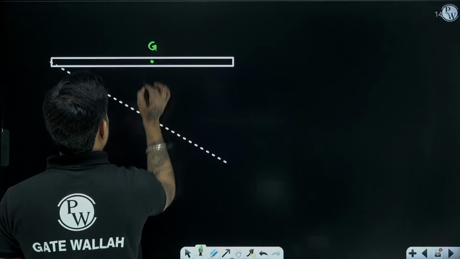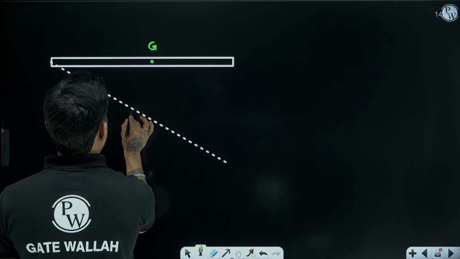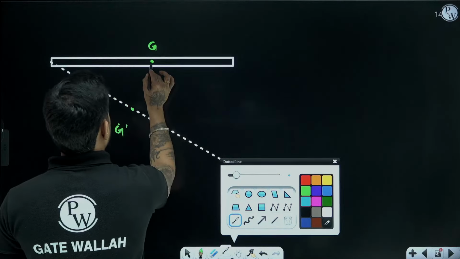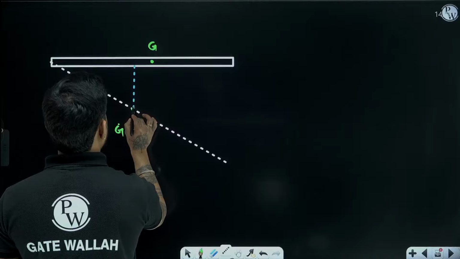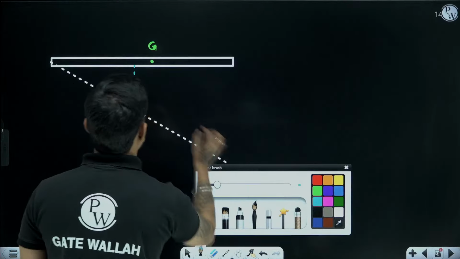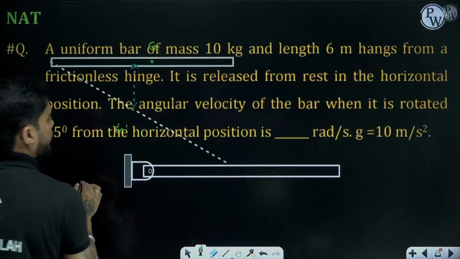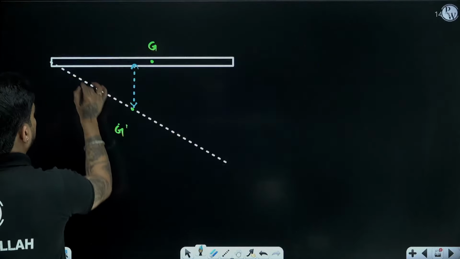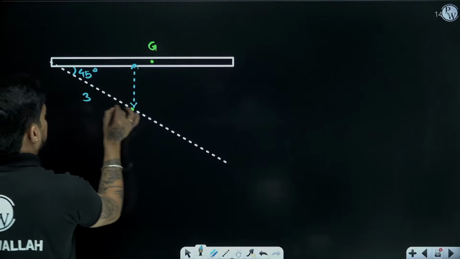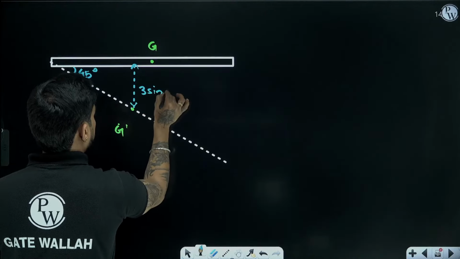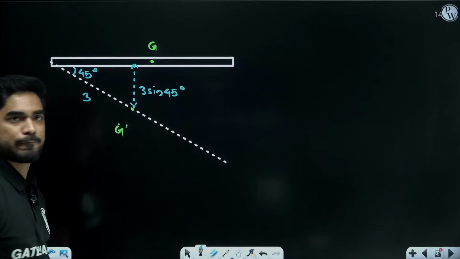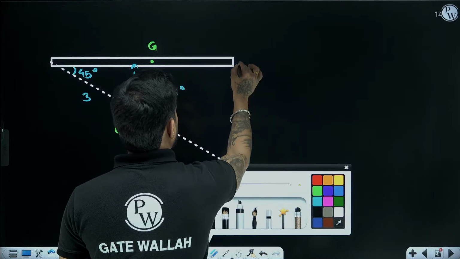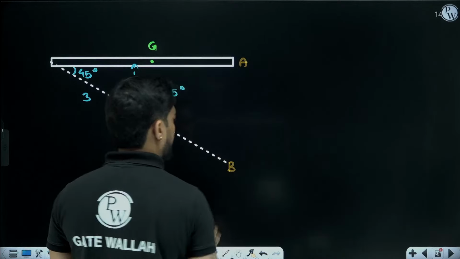Initially, this was the center of gravity. After rotation, it will come here. So, what will be this distance? Length is 6 meters. This is 3 meters and this angle is 45. This is 3 sine 45 degree. Let's say that this is the initial position A, this is the final position B.